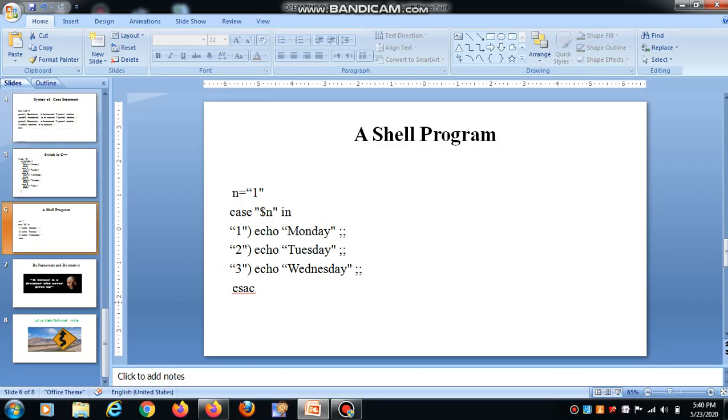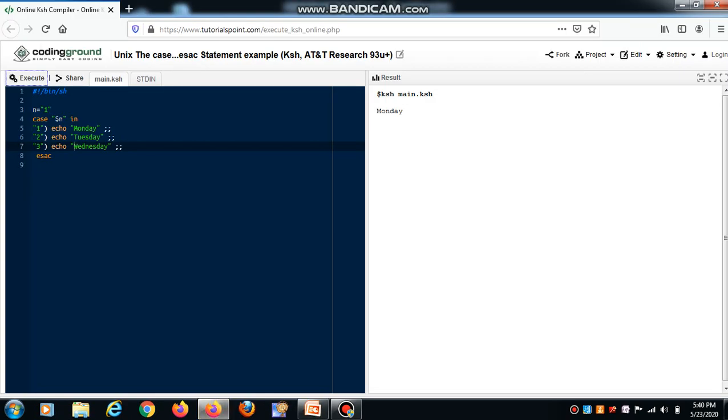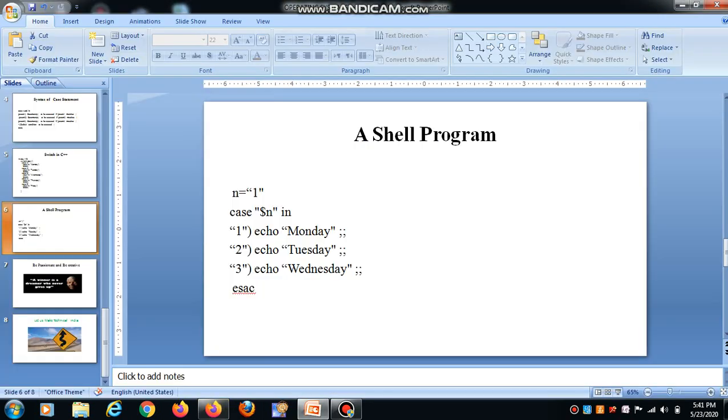So let's do this program in an online bash editor. Now let's execute this program. You can see, now I will change this value to 2. Now again, the value of n is 2, so it will print Tuesday.